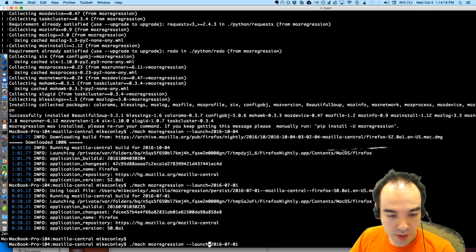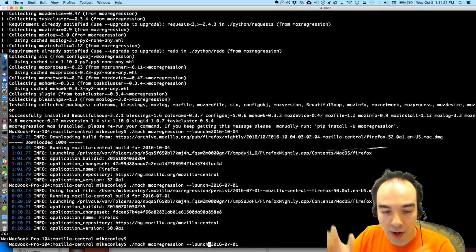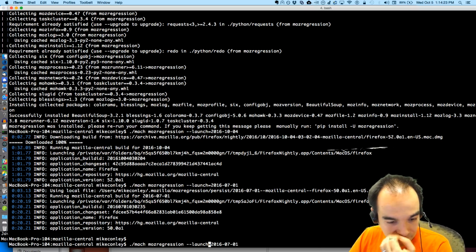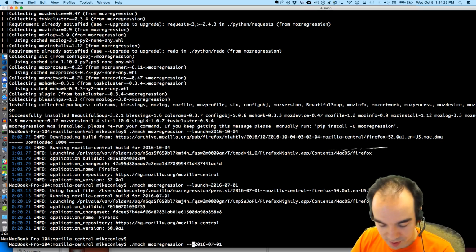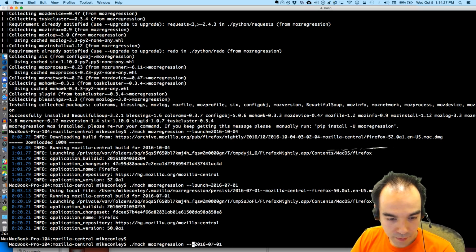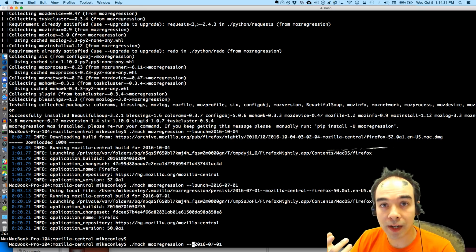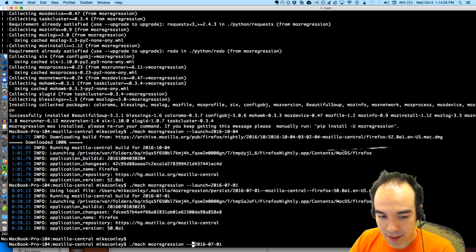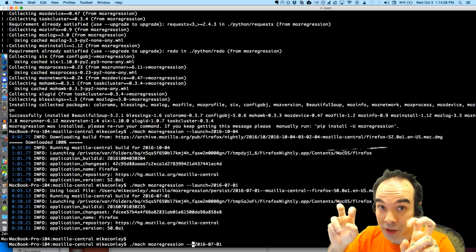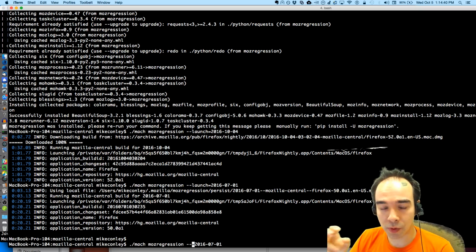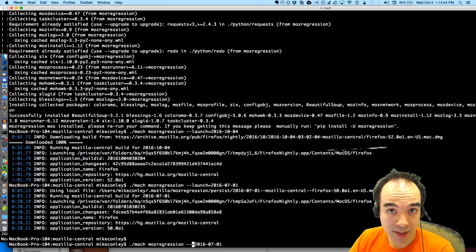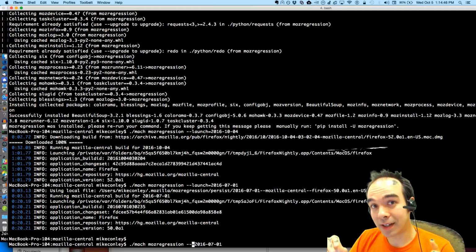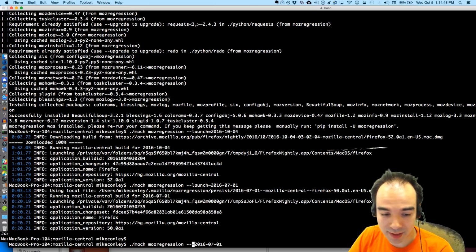So what I'm going to do is narrow down and try and figure out where the fix was introduced. I'm going to have to invert things, because normally Moz regression is used for finding when things broke, not when things were fixed. So I'm going to say that the broken state is actually the good state, because the bad state is what Moz regression is designed to find. So when it's broken, it's in the good state, and whenever it gets fixed, that's the bad state that we're hunting down.